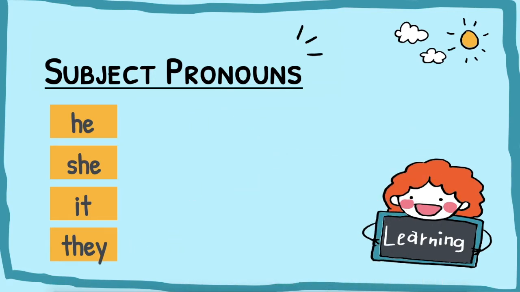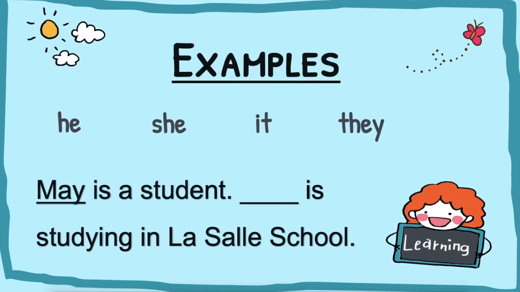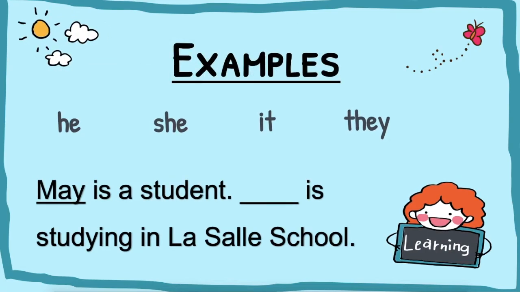And so let's have examples. Example number 1. May is a student. Blank is studying in LaSalle School. So the underlined word here is May. Is May a boy, a girl, a thing, or an animal? May is a girl. So if it's a girl, what do we use? We use she. She is studying in LaSalle School.